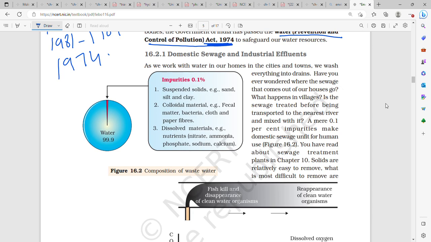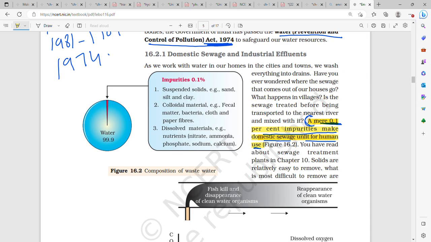Domestic sewage and industrial effluents. As we work with water in our homes, in the cities and towns, we wash everything into drains. Have you ever wondered where the sewage that comes out of our houses goes? What happens in villages? Is the sewage treated before being discharged into the nearest water body? A mere 0.1% of impurities make domestic sewage unfit for human use. This is very important.